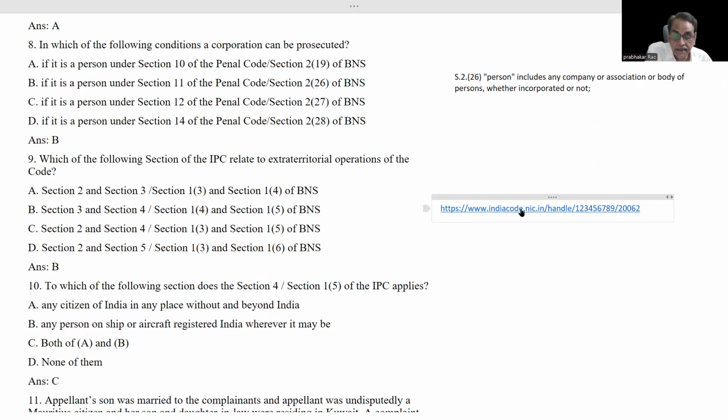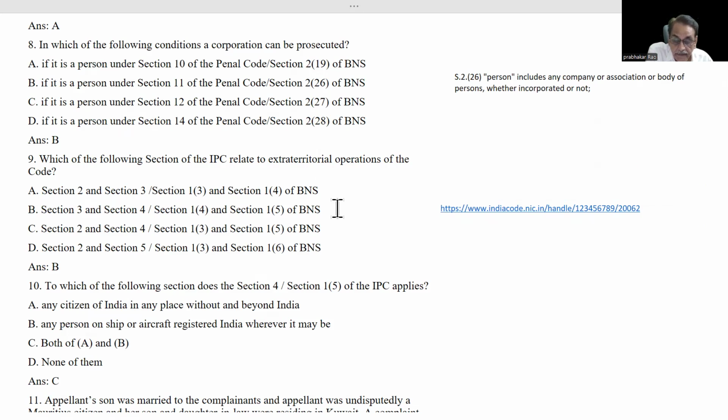Now we will see this thing. First of all, remember that subsection 3 is called intra-territorial jurisdiction. Here the question is, what is extraterritorial operation? We will come to that later on. While studying subsections 3, 4 and 5, we have to remember two things.